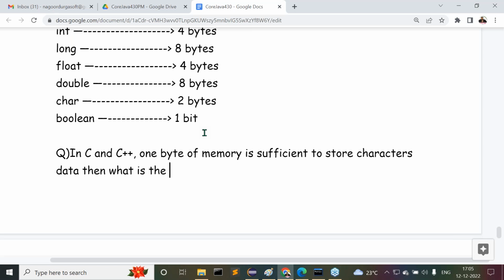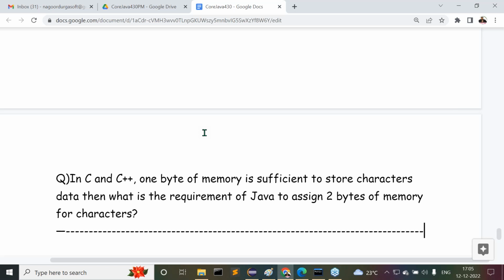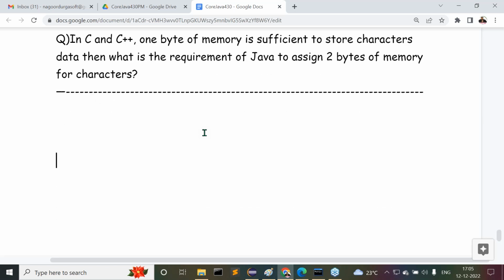Then what is the requirement of Java to assign 2 bytes of memory for characters? Understood my question? How much memory will be allocated for characters in the case of Java?